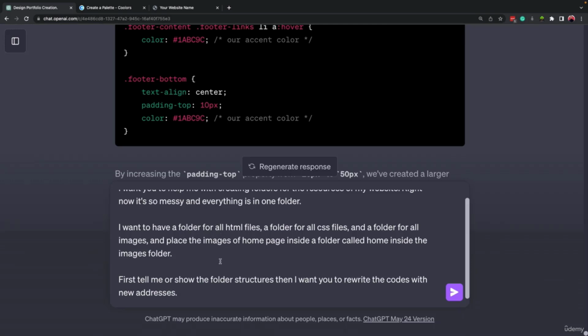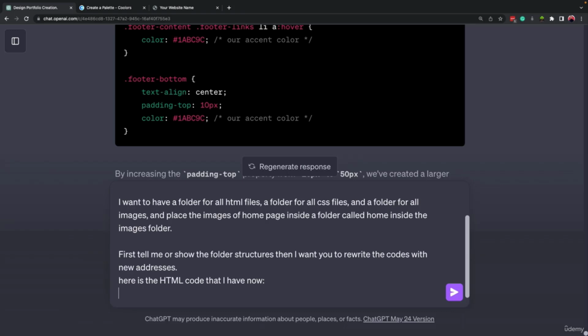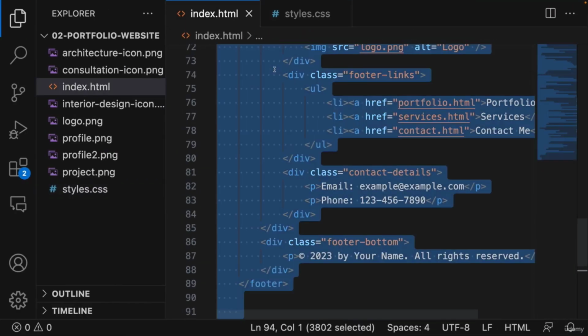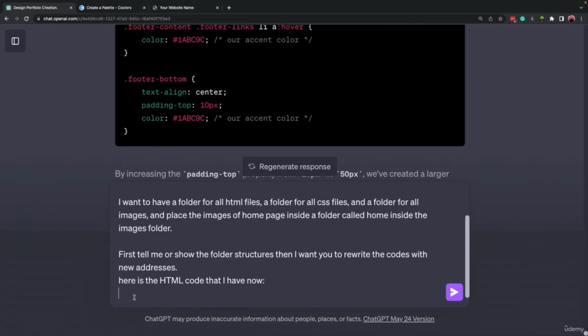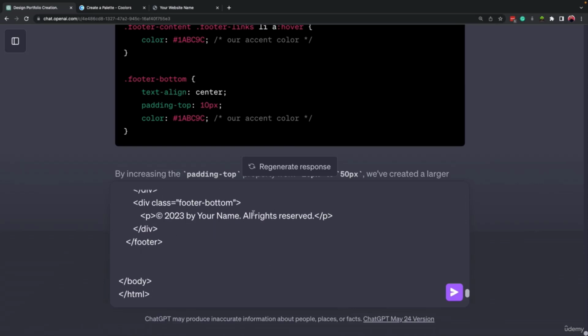So it is a good idea to share the codes that we have right now. Here is the HTML code that I have now. Okay, so I'm gonna select all of it, Command A and then Command C to copy, and then paste it here. Now you may ask, all right, this is HTML, what about CSS?